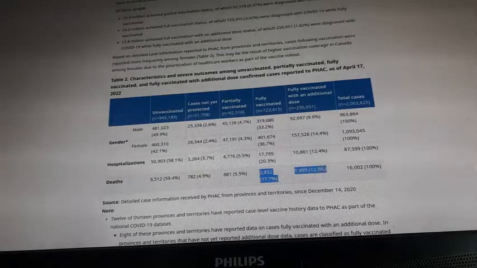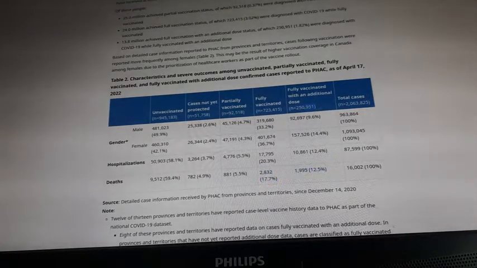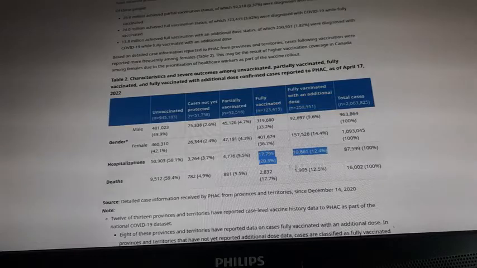These two numbers combined. So again, you can predict actually anything. You can predict the entire total cases among fully vaccinated and vaccinated with the dose. You see, I'm highlighting those numbers here. I hope you can see it. Or you can predict hospitalizations, which right now, you see, it's 20.3 plus 12.4.